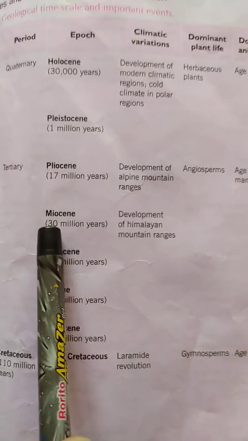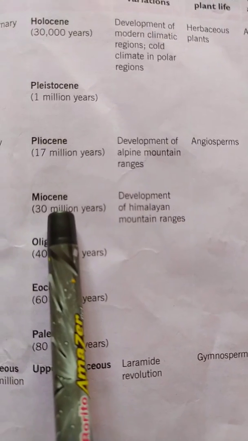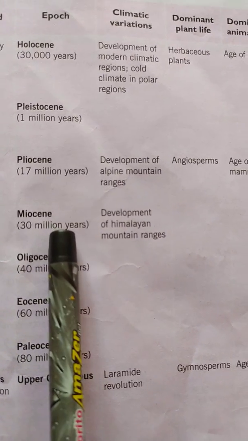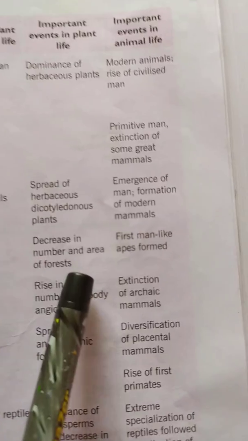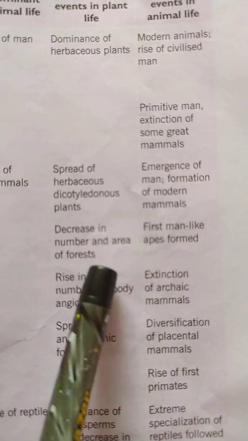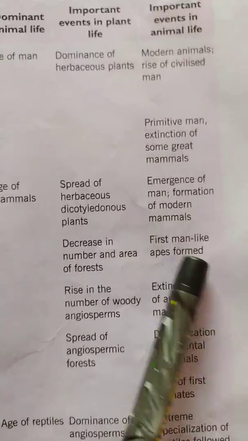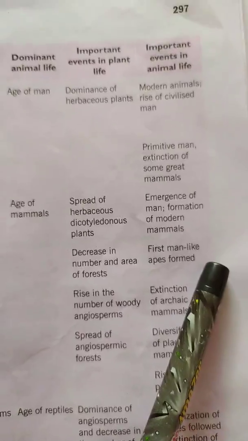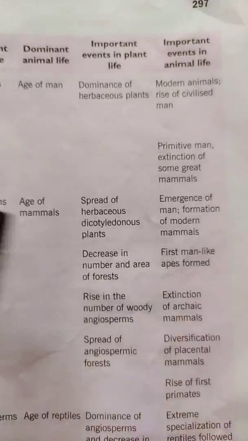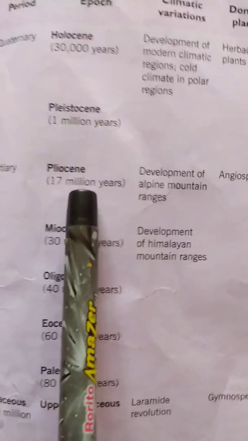Then we come on to Miocene Epoch. In this, we see there is a decrease in the forest area, and there was decrease in number of forests, and also the first man-like apes were formed. Then we come to Pliocene Epoch.